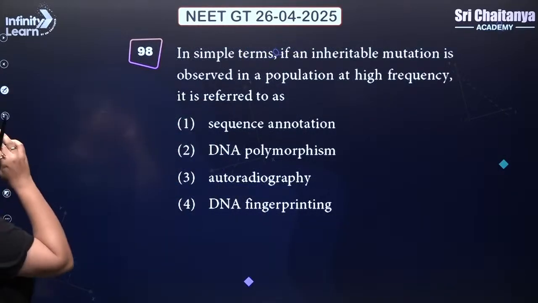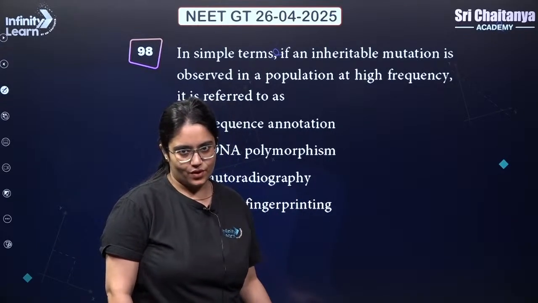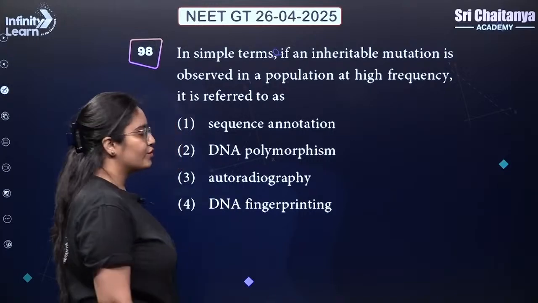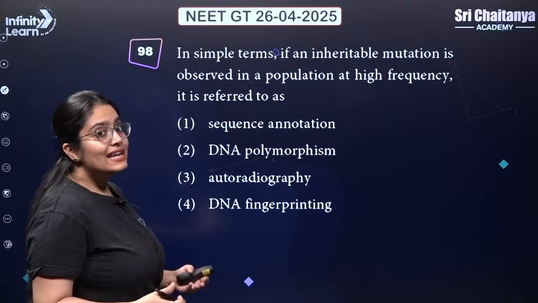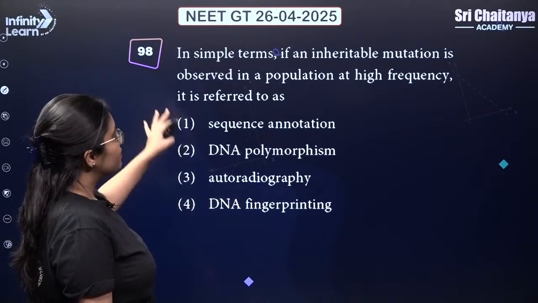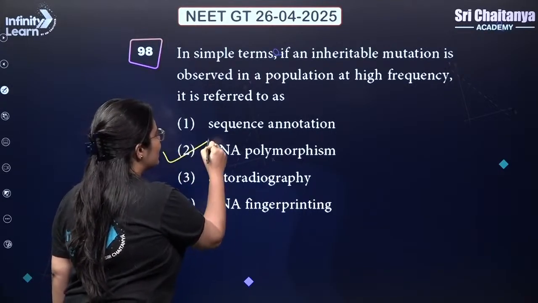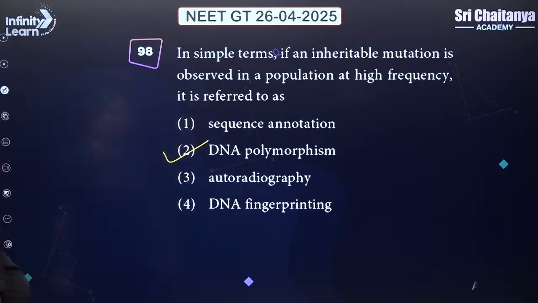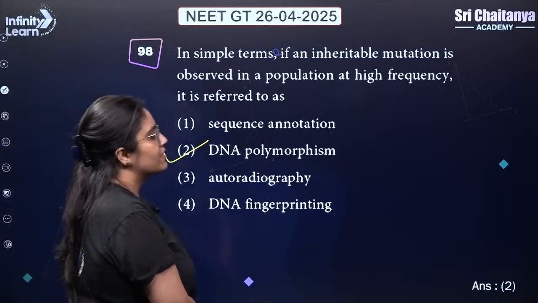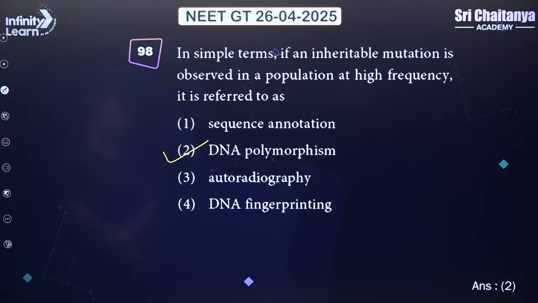Next, in simple terms, this is a very interesting line and it is from your NCERT. Okay guys, from your DNA fingerprinting topic in molecular basis of inheritance. So, in simple terms, if an inheritable mutation is observed in a population at a high frequency, then it is referred to as DNA polymorphism. Answer is 2, DNA polymorphism. This is a line straight from your NCERT from DNA fingerprinting. Answer is 2.